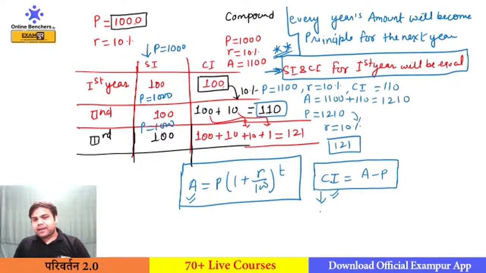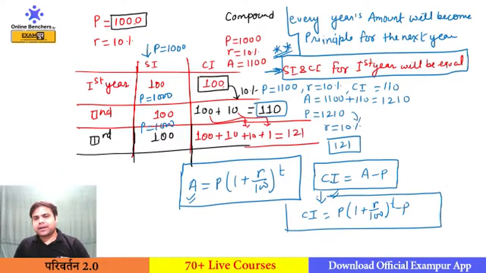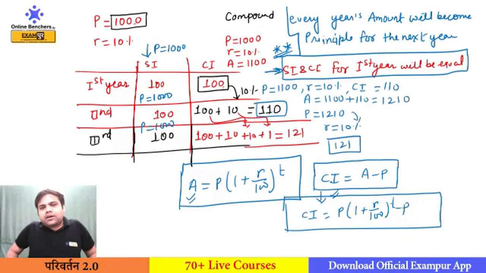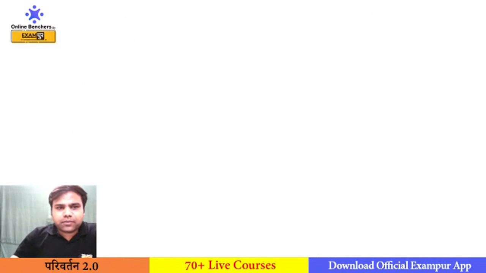We are not going to use the formula of CI here, because it is very scary. CI is equal to, you put the value of amount here, P into 1 plus r upon 100 to the power t, minus P. So this will be the formula of CI. I am very sure that you do not want to use this formula for calculating the CI. Now what can I get from this formula to solve the questions of CI?